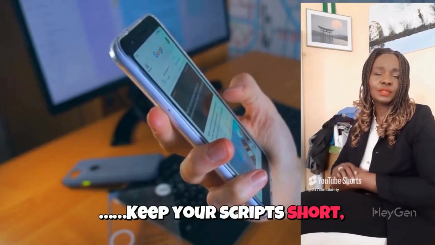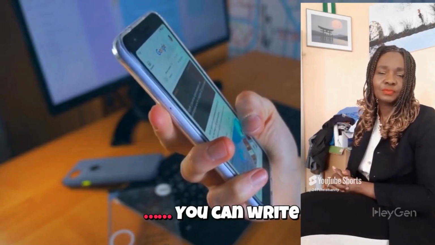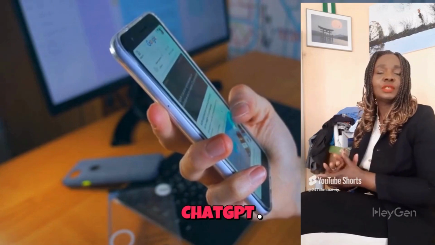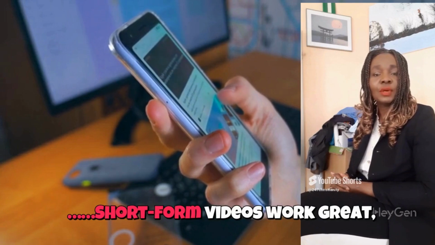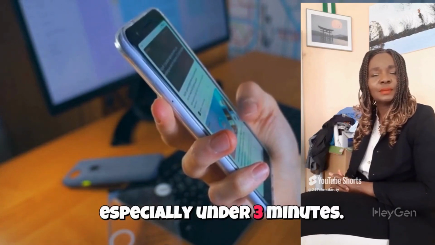Step 3. Write simple video scripts. Keep your scripts short, clear, and emotional. You can write them yourself or use ChatGPT. Edit and personalize it to match your tone. Short form videos work great, especially under 3 minutes.